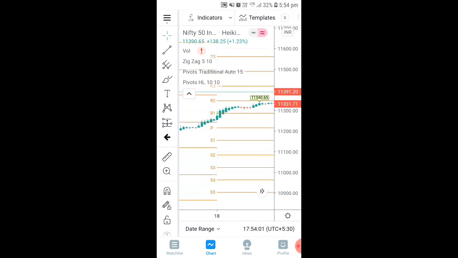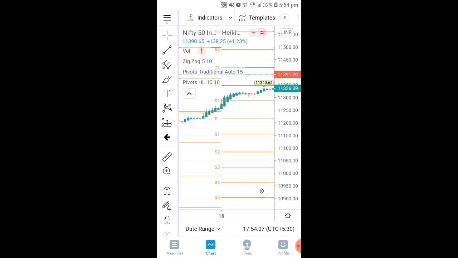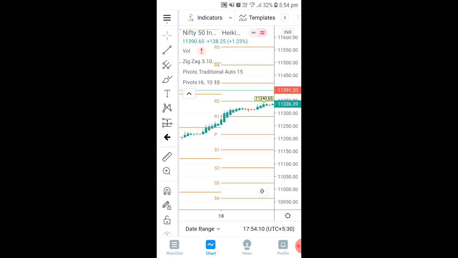Okay, now you can see today Nifty opened above R1. Here you can see R1. The top levels like R1, R2 are the resistance points, and on the downside you can see S1, S2 are the support points. If Nifty breaks resistance or support, you have to be aware that Nifty can go either upside or downside. If resistance is broken, Nifty can go to the upper side, and if support is broken on the lower side, Nifty can go to the support level.